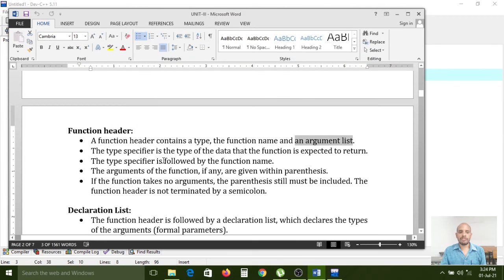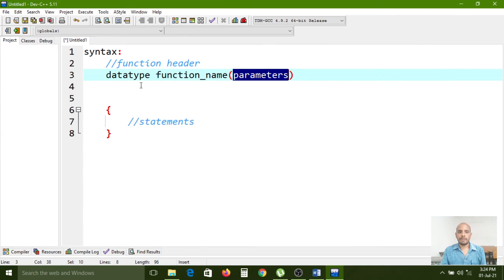The type specifier is the type of the data that the function is expected to return. Here the type is what? Actually, after executing this entire function, what is the value it needs to return? So that related data type we need to mention.